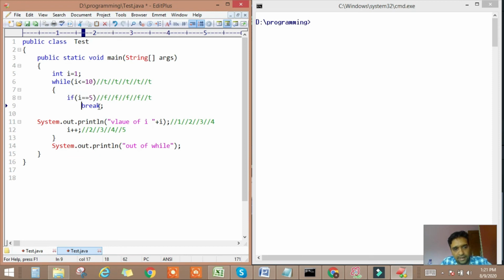That means this time the if block will get the chance of execution, and inside the if block we have a break statement. When the break statement gets the chance of execution, the loop is immediately exited. So from this point the while loop is immediately exited, and the program continues with the statement immediately following the while loop. The statement immediately following the while loop is this statement, out of while loop. So in this program we'll get the output 1 2 3 4 and then out of while.